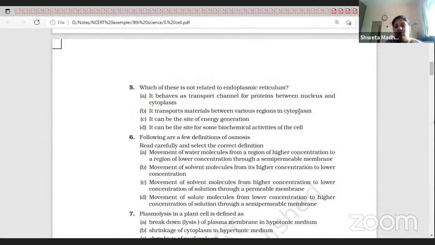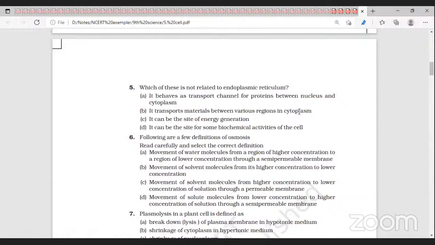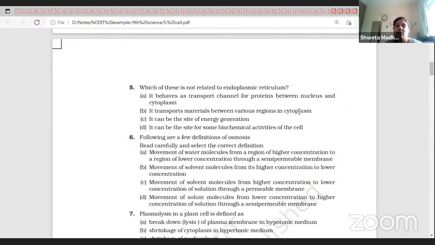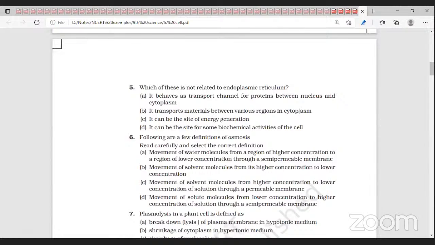Which of the following is not related to endoplasmic reticulum? C. It can be the site of energy generation. What is wrong in that?